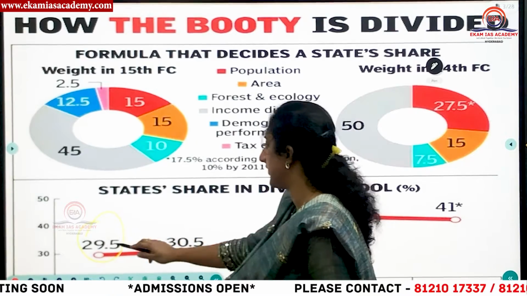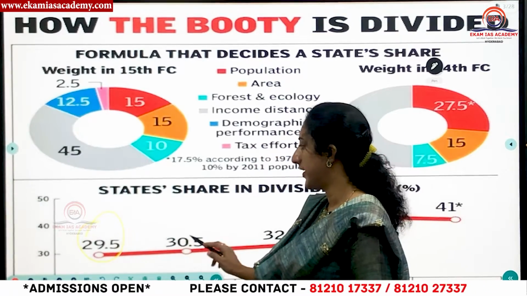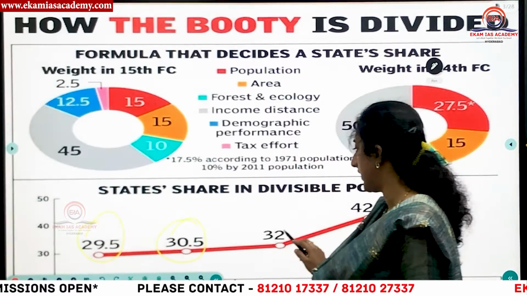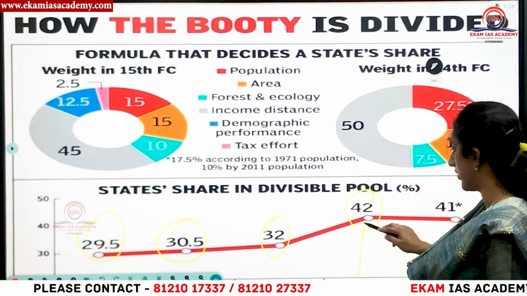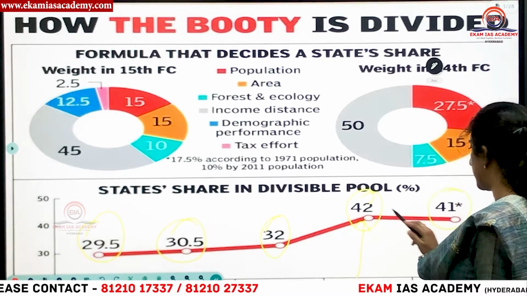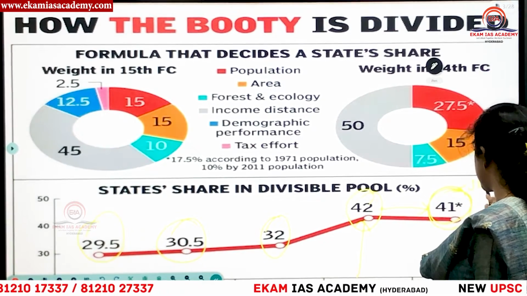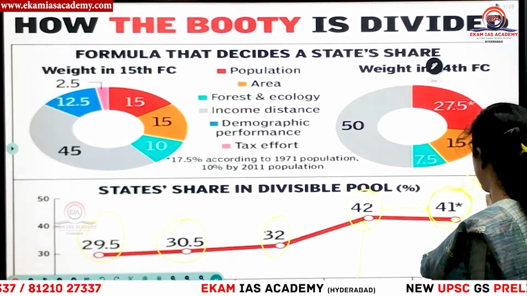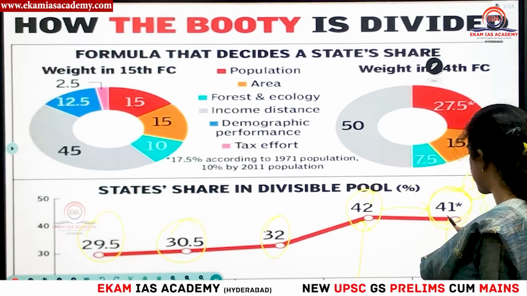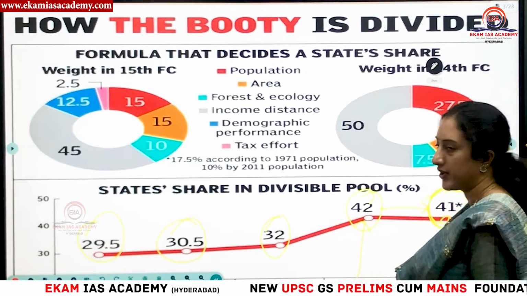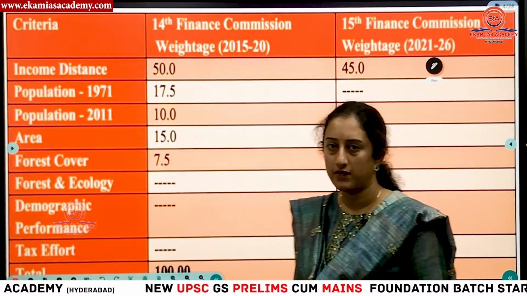This is the 11th Finance Commission, 29.5% of the center's revenue they asked to divide among the states, and 30.5 in the 12th, this increased to 32 in the 13th Finance Commission, this increased to 42 in the 14th, and this was decreased to 41 after J&K got reorganized. The 1% decrease was allocated to the state of Jammu and Kashmir. So the 15th Finance Commission has recommended a 41% share to the states in the tax revenue of the center.